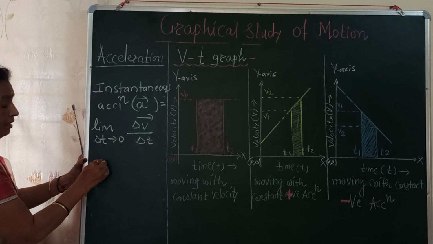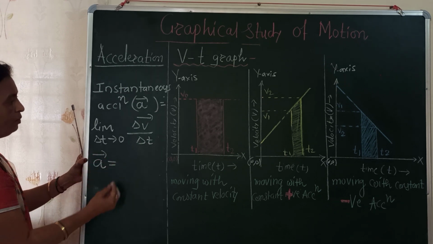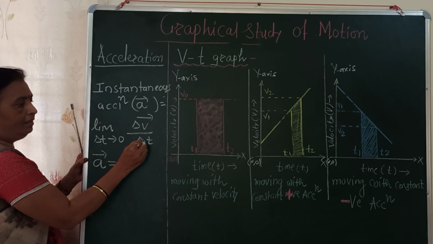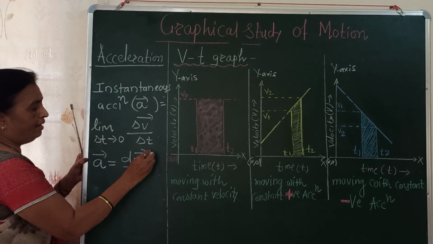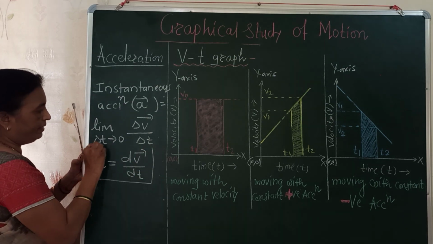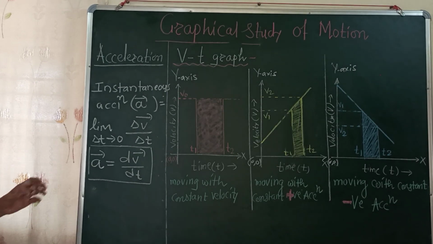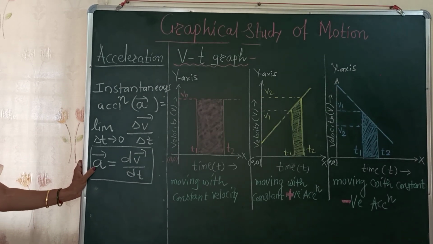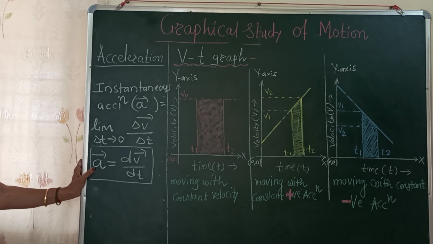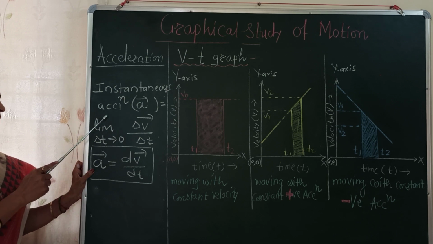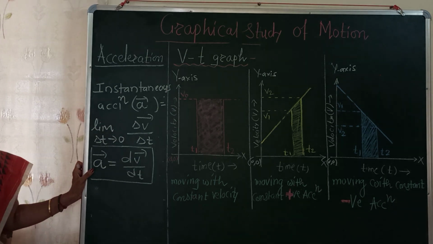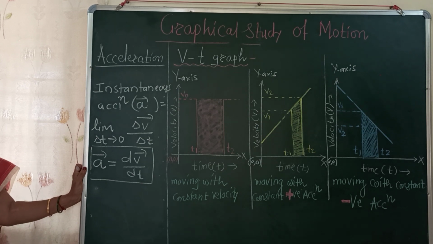This we can write as dv by dt, the derivative of v with respect to t, that is the rate of change of velocity, known as instantaneous acceleration. Acceleration is a vector, so we put an arrow above the symbol. Average acceleration and instantaneous acceleration have the same SI unit and dimensions as acceleration.